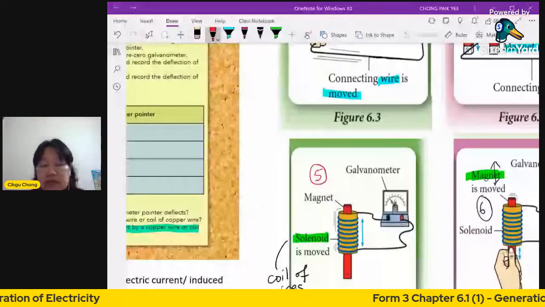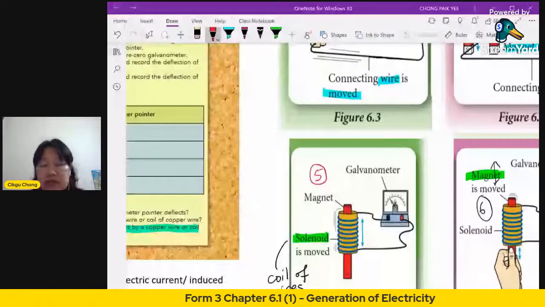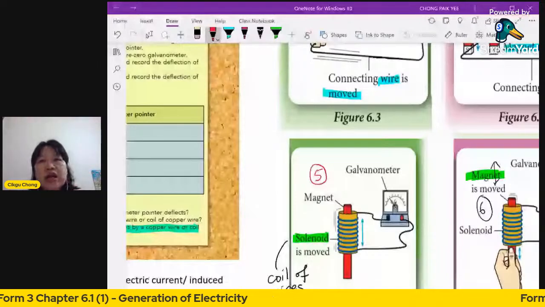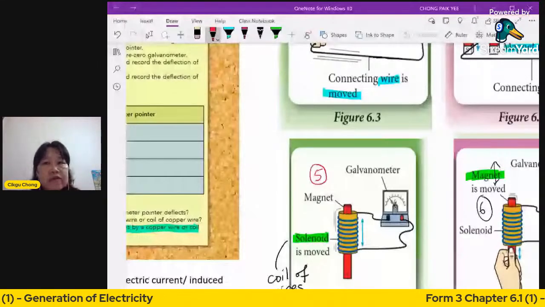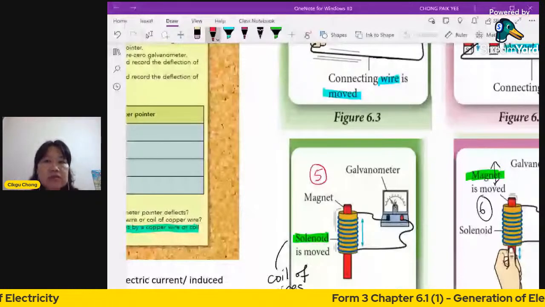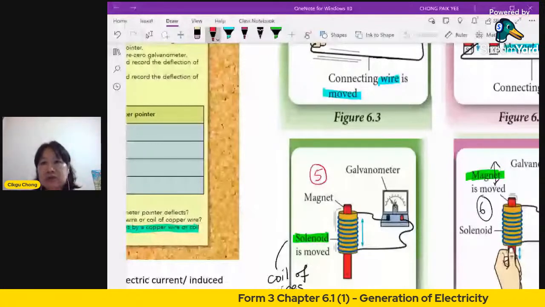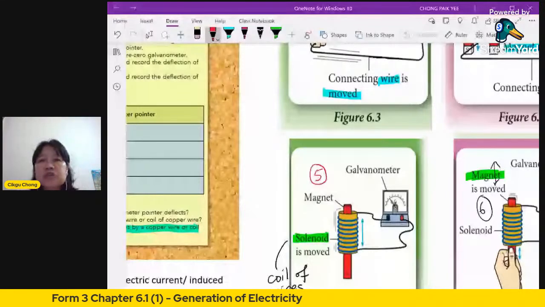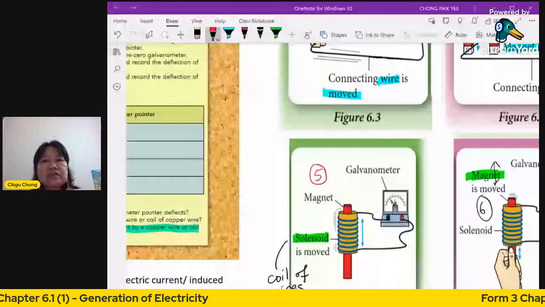But don't give the reason, because you save it for the next question. Usually it asks you to give the inference. A lot of students ask me, teacher, what is the meaning of inference? A very simple way to remember is inference is the reason for your observation.